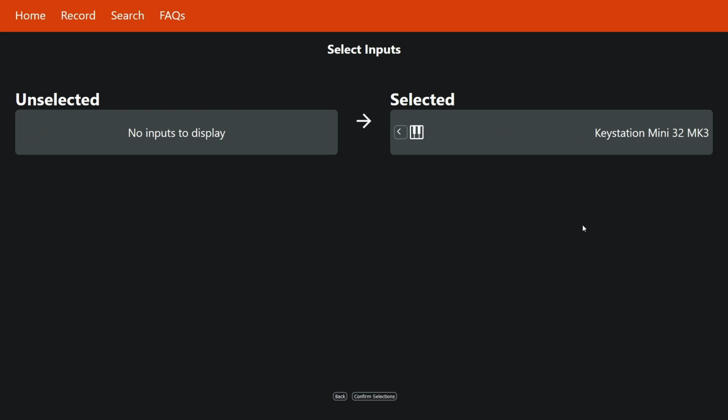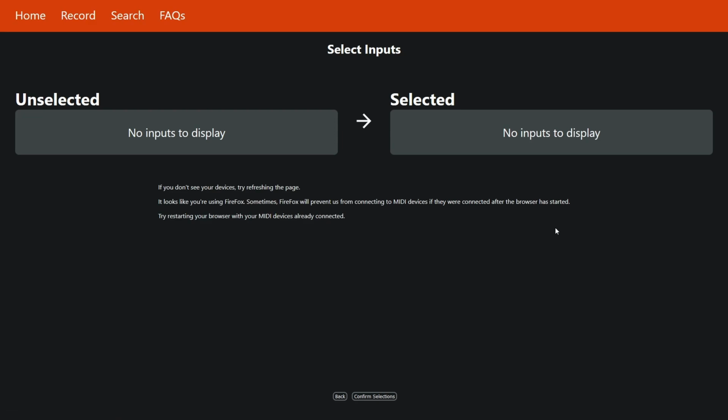If there are no devices detected, the app will prompt the user at the bottom, and I can demonstrate that by unplugging my keyboard and reloading the page. I'm currently using the Firefox browser to demonstrate another part of our user-friendly design. We have some small help text here that says, if you don't see your devices, try refreshing the page. So if you plug in your device and refresh the page, your web browser will refresh and detect any new devices that are plugged in.